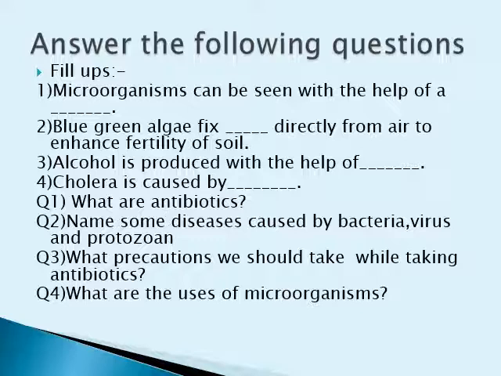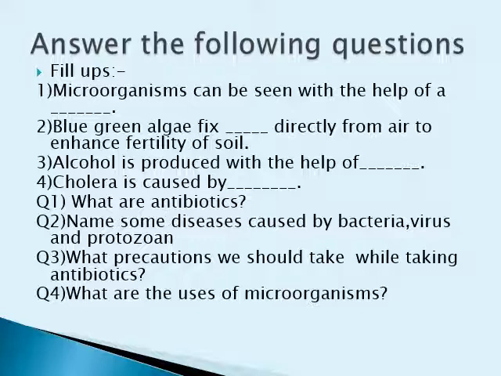Cholera is caused by dash. Cholera is a disease caused by a pathogen called bacteria. Now the next question says, what are antibiotics? Antibiotics are the medicines which kill or stop the growth of disease-causing microorganisms. Some of the antibiotics we have discussed are streptomycin, tetracycline, and erythromycin.